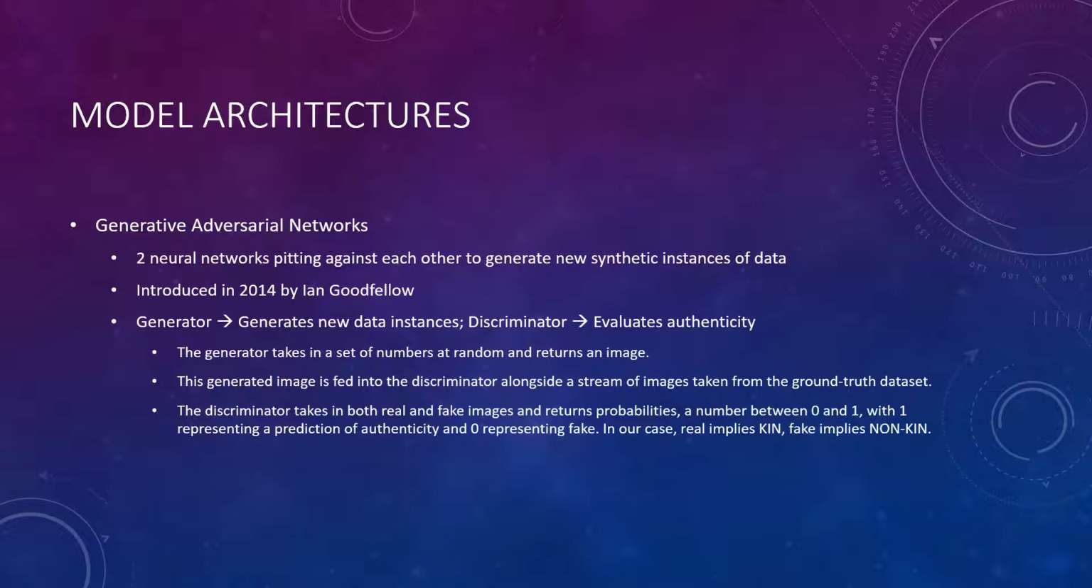Firstly, the generator takes in a set of numbers at random and returns an image. Next, this generated image is fed into the discriminator alongside a stream of images taken from the ground truth dataset.